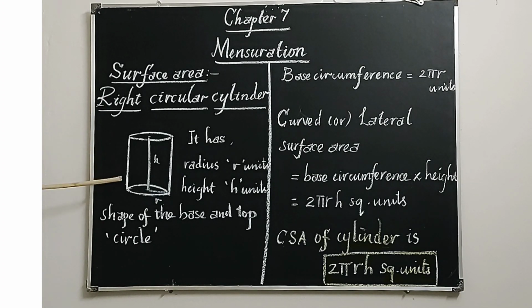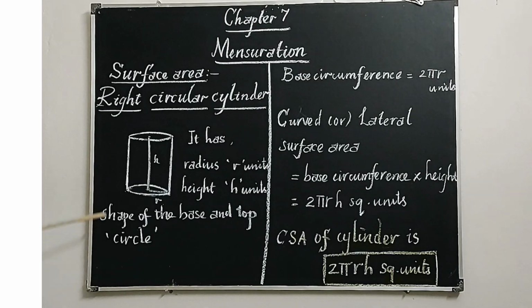Let us see what is the shape of the cylinder. Base of the cylinder is circle in shape. Already you learnt in lower classes how to calculate circumference of a circle. Suppose you are running a 100-meter dash, you have to run around the circular field, that is circular ground. The length covered by you around the boundary of the circular field is known as the circumference of the field. Like the same, here at the bottom and also top, the base circumference is this. Around the boundary, what is the length? That is called the base circumference. So base circumference is of a circle.